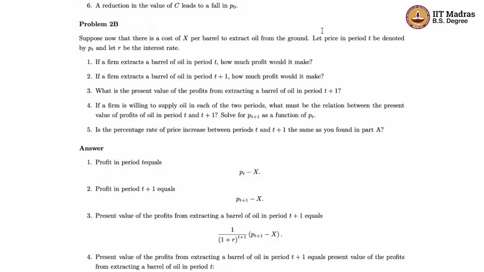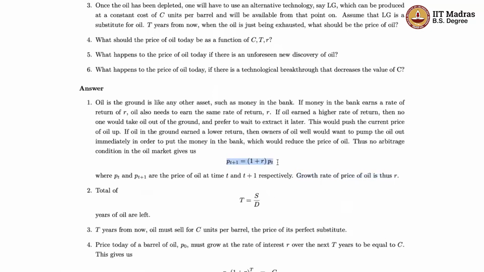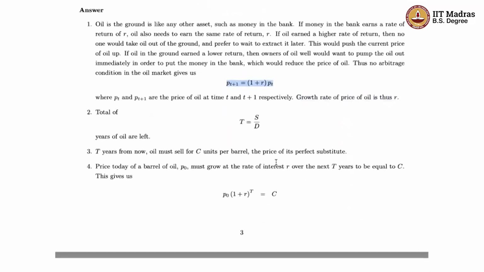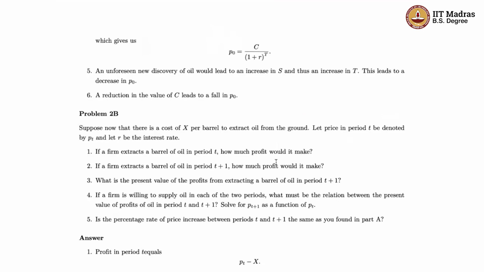Now suppose we denote the price in period T by PT, and as before, we let R be the interest rate. We want to see whether the relationship that we had derived still continues to be the case. This just tells you that, whenever we do this no arbitrage pricing, we have to take into account all these factors. So you have to be a bit careful in the reasoning, but the reasoning is consistent throughout. So let's see how the reasoning works here. The argument is broken down into different parts, so let's go through it one by one.